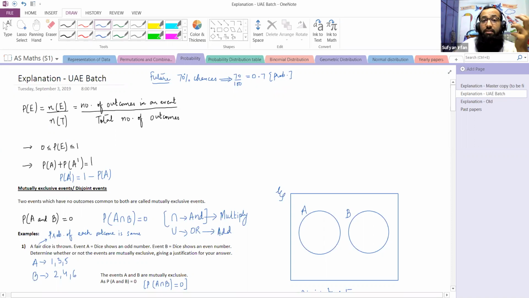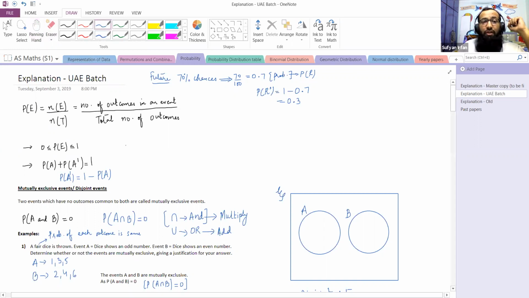So if the probability of raining is 0.7, what is the probability that it does not rain? I will say the total probability is 1, and if I subtract the probability of raining from 1, I will get the probability of not raining. So here comes the relationship between a particular event and its complement.